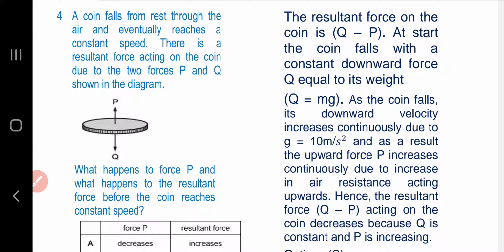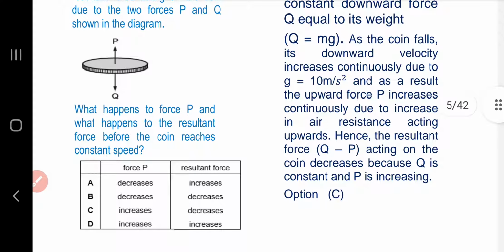And as a result, the upward force P increases continuously due to increase in air resistance acting upwards. Hence, the resultant force Q minus P acting on the coin decreases because Q is constant and P is increasing. Option C is the answer.